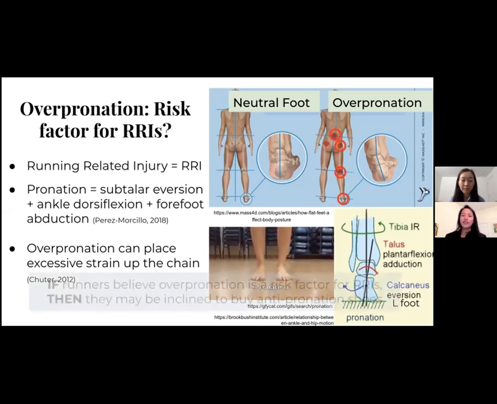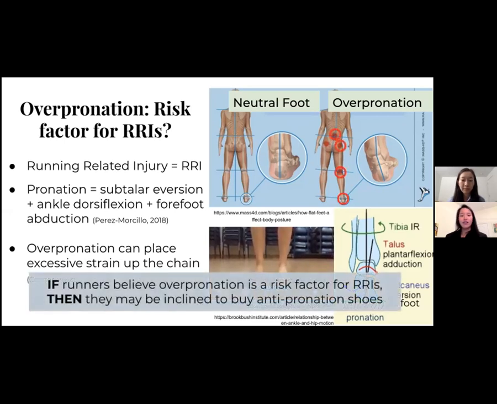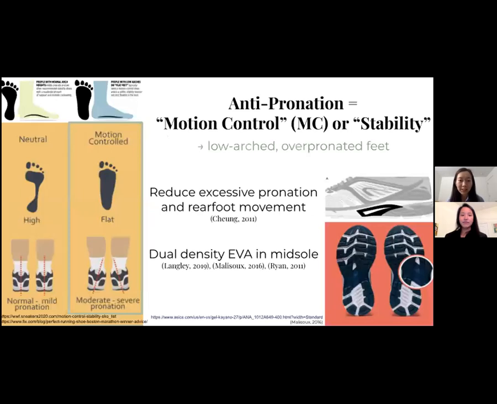So if runners believe that overpronation is a risk factor for RRIs, then they may be inclined to buy anti-pronation shoes. Currently there's no objective standardized subclassification for running shoes, so anti-pronation could mean motion control or stability with different shoe constructions. Motion control shoes are traditionally prescribed for people with low arched, overpronated feet, and they aim to reduce excessive pronation and rearfoot motion.